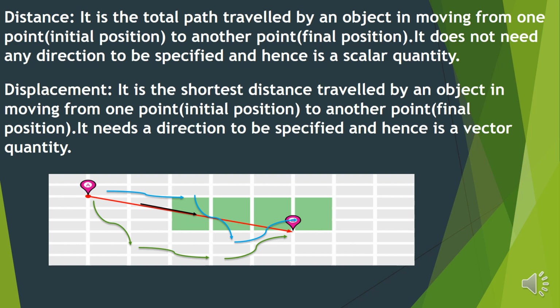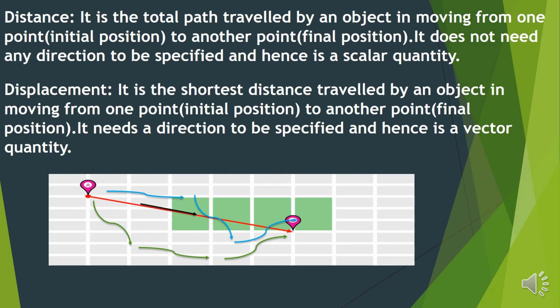Now see, how can you remember displacement? Dis means change, placement means position. So change in position. What is the change? From initial to final. Similarly, dislocation: dis means change, so change in location.